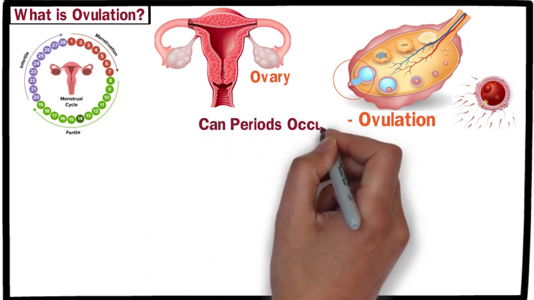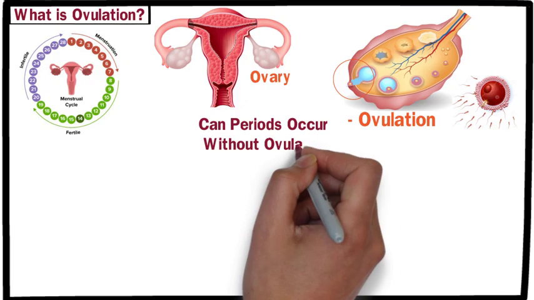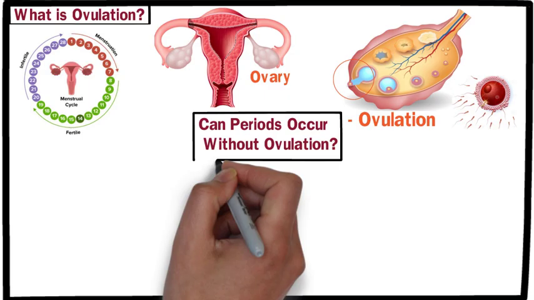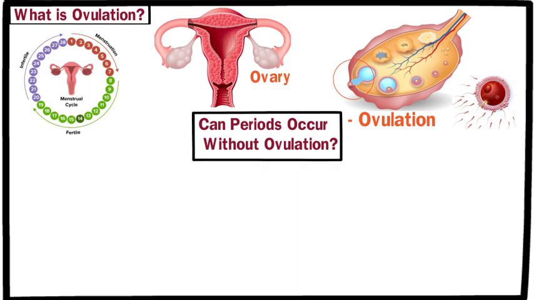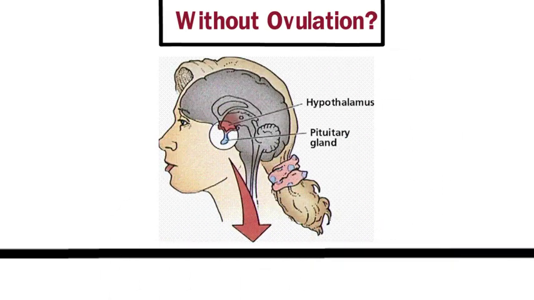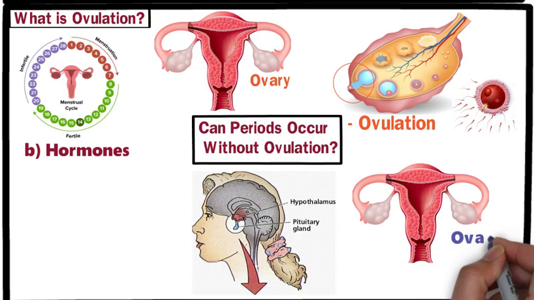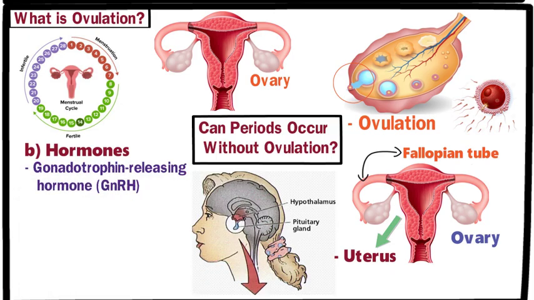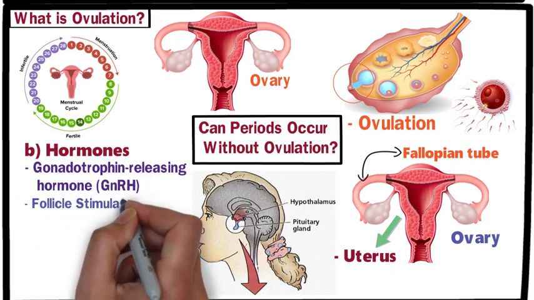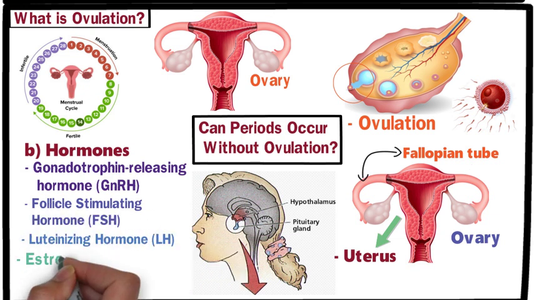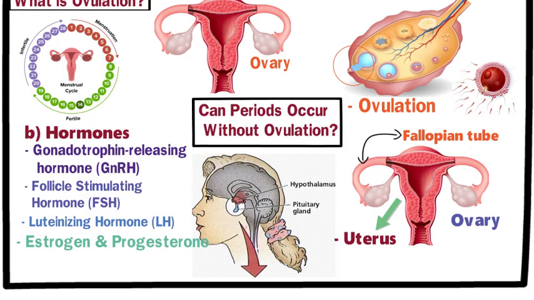Can periods occur without ovulation? To understand this, we need to know some basic physiology. The menstrual cycle involves several organs and hormones: 1. Hypothalamus and pituitary gland. 2. Hormones. 3. Ovaries. 4. Fallopian tubes. 5. Uterus. The menstrual cycle is mainly controlled by 4 hormones: FSH, follicle-stimulating hormone, LH, luteinizing hormone, estrogen, and progesterone. Let's see how this mechanism works.